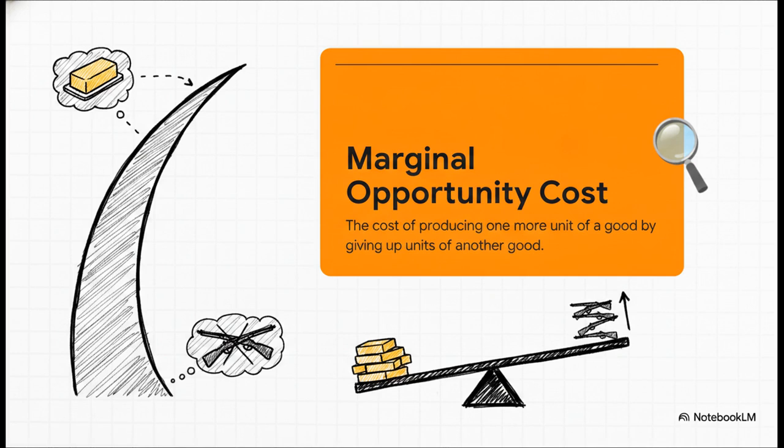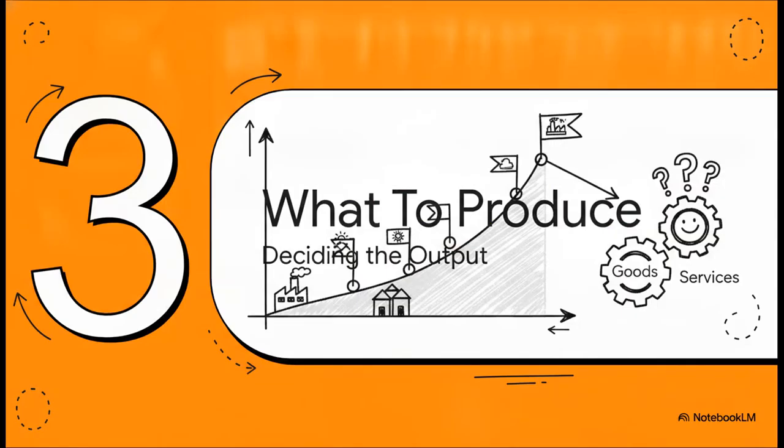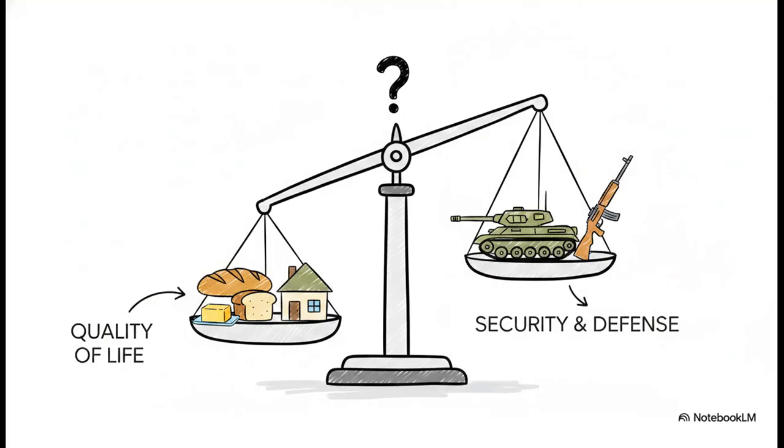We literally have to give up increasing amounts of guns for every single extra unit of butter. That is exactly why the curve is bowed outward, or concave from the origin. Which brings us to Section 3, deciding what to produce. Once we accept that we have to sacrifice, we have to figure out where exactly on this frontier a society should plant its flag. Any single point on the curve represents a massive specific choice.